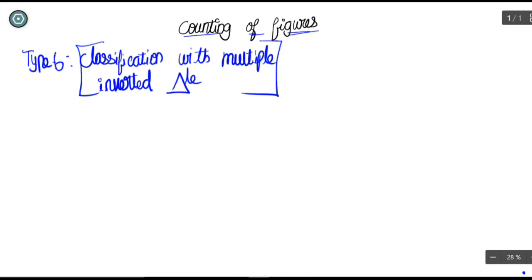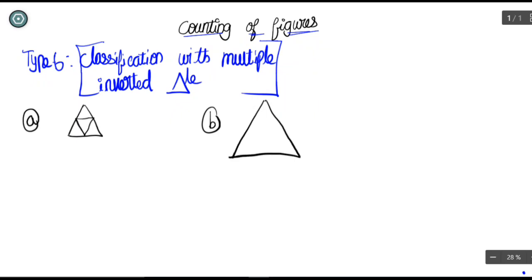Now we are going for the type 6 classification with multiple inverted triangles. So we'll take the basic model first. We all know how to solve this basic model. And can you solve this thing? Just look at this. This is looking somewhat complex. It is looking like a somewhat complex example. So if you say this itself as a complex example, now I'm going to draw the third thing here.